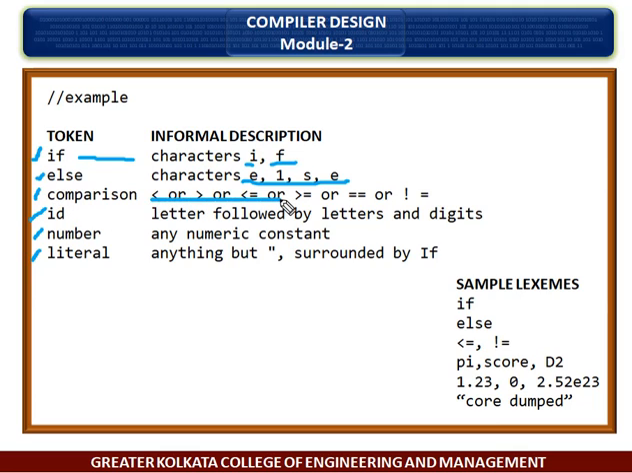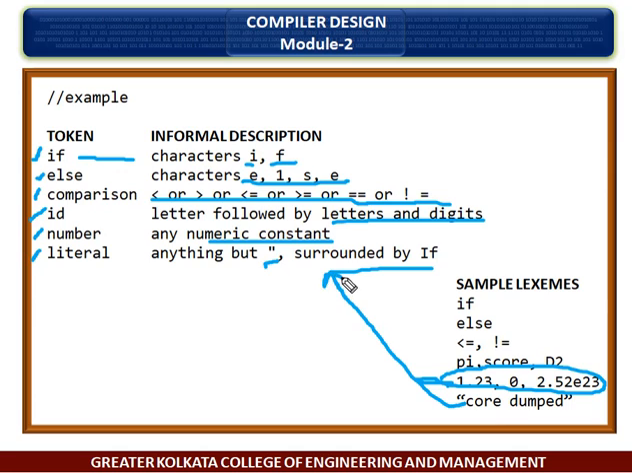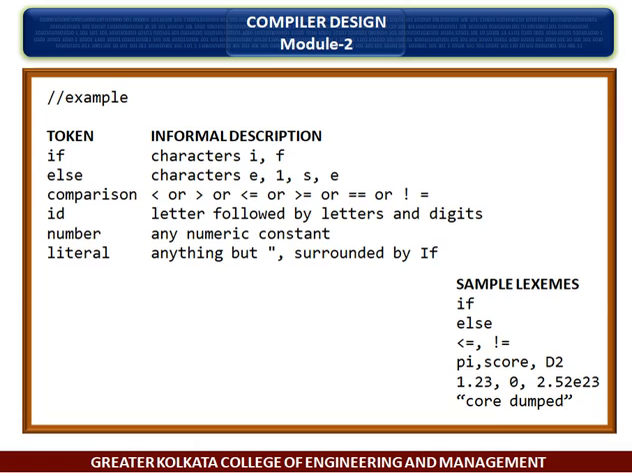Comparison: these are the operators for comparison. ID: a letter followed by letters and digits. Number: any numeric constant. Literal: anything but a quote, surrounded by quotes. Any literal constant, for example "core dumped". So these are the sample lexemes. This is about our example.